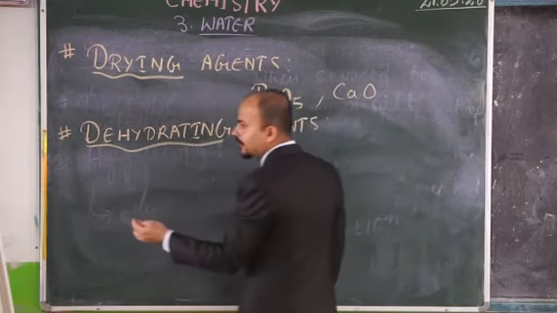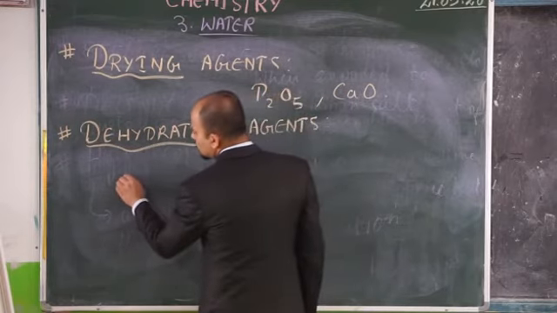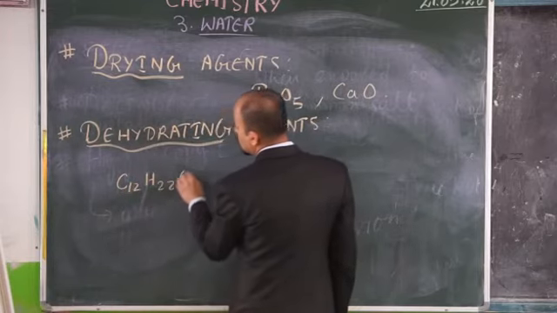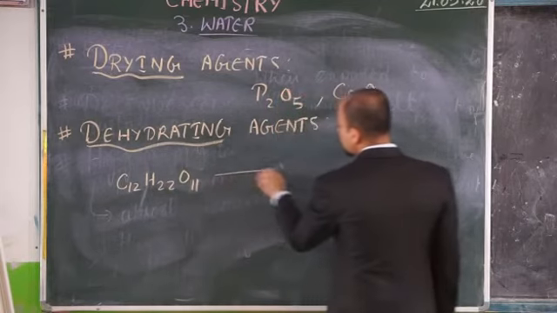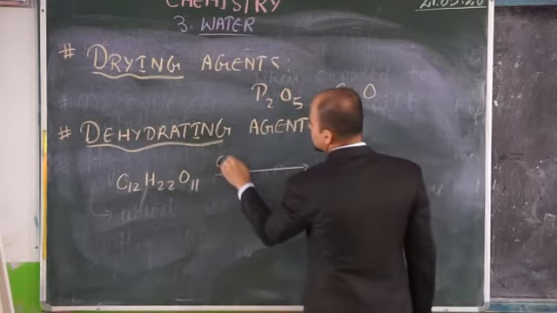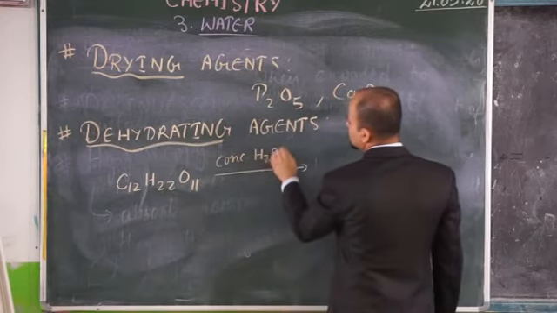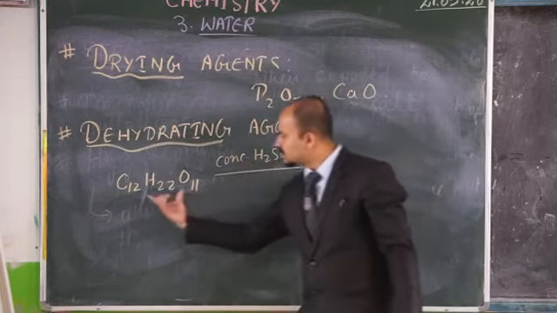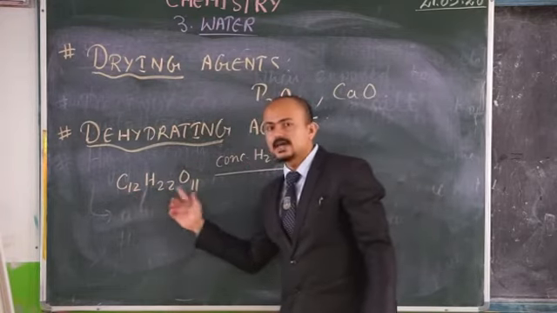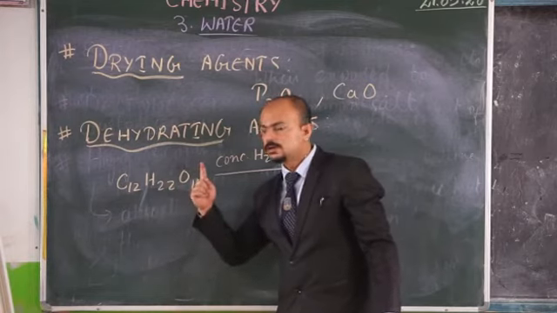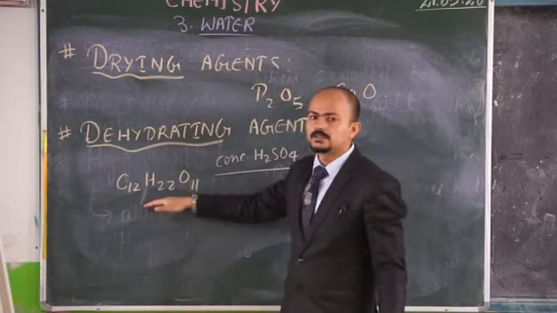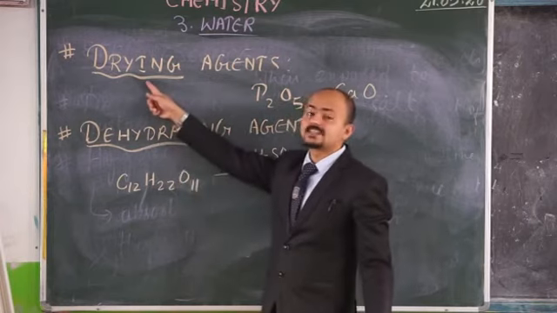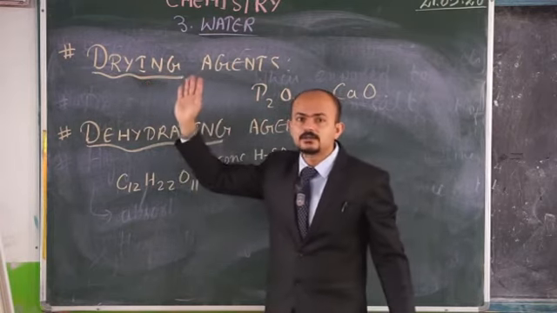You know sucrose, that is sugar, C12H22O11. If you use some drying agent over here, they will not be able to extract this hydrogen and oxygen from here. Drying agent, I'm talking about drying. Why? Because they will not chemically react with those compounds.